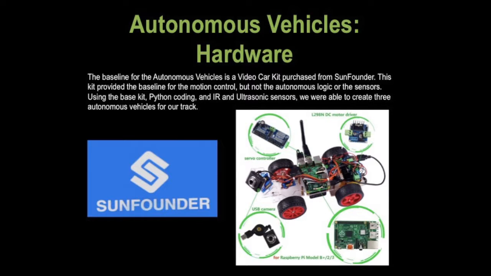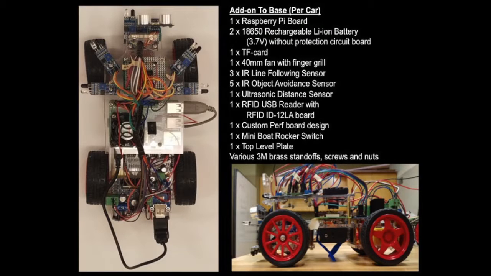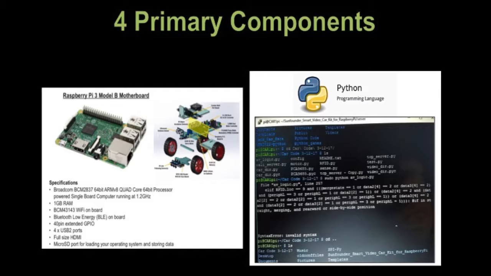As engineering students, we have developed a proof of concept using off-the-shelf controllers and sensors that demonstrate the benefits of using NAV's network. By purchasing a baseline kit from SunFounder and augmenting the design with our own sensors, circuits, and autonomous logic, we were able to develop 3 small-scale autonomous vehicles for demonstration purposes. There are 4 primary devices on each car.